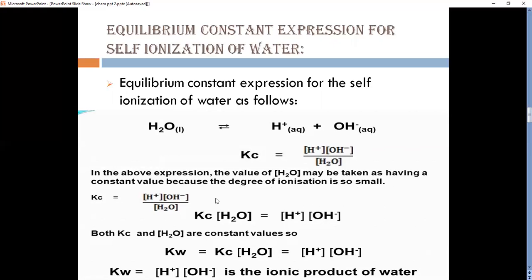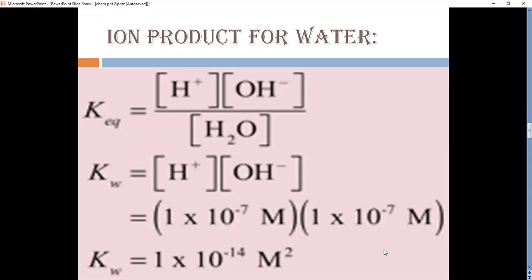Both Kc and [H2O] are constant, so Kw is equal to Kc[H2O], which is equal to [H plus][OH minus]. Kw is called the ion product of water.